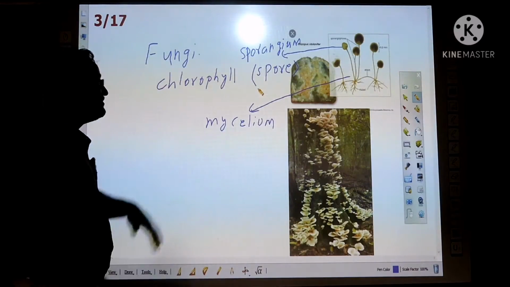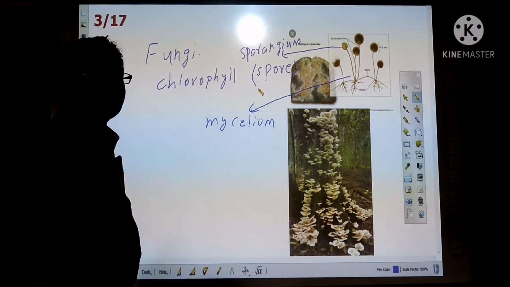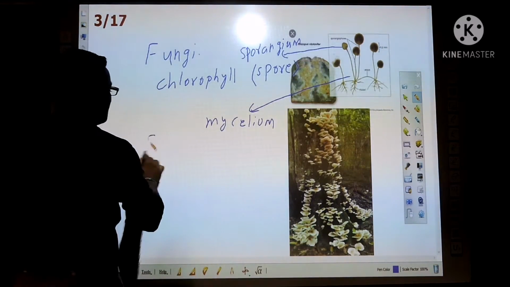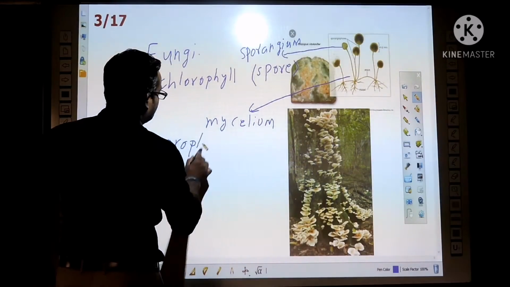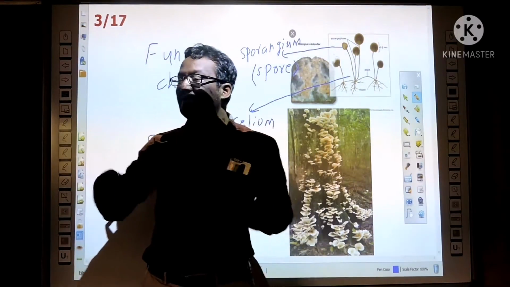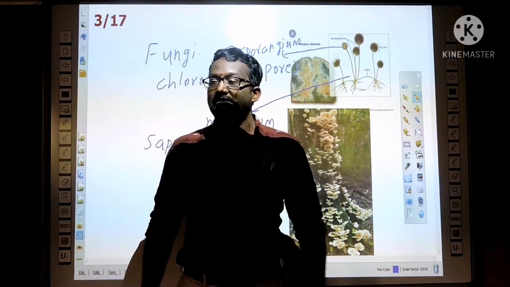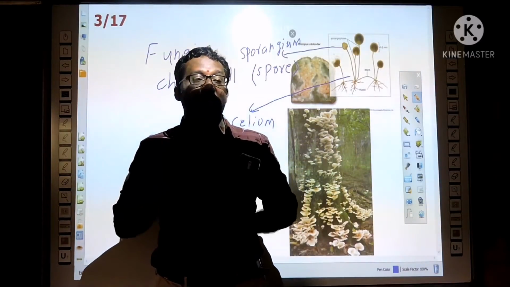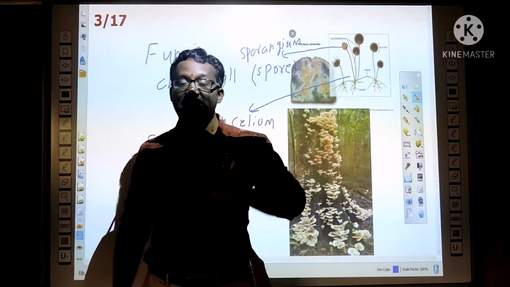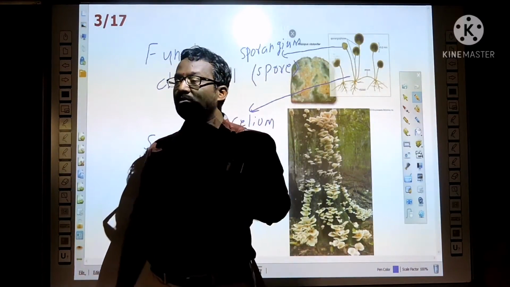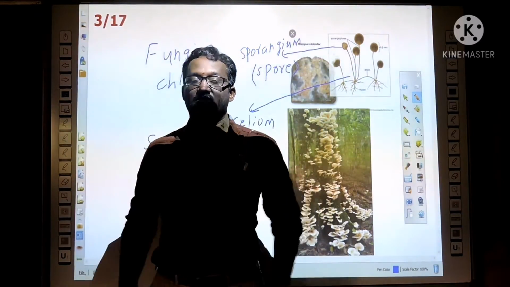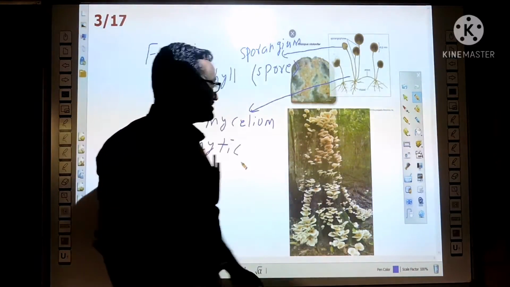Okay, what type of nutrition happens? Since they are not autotrophs, they can't prepare the food, so they show saprophytic nutrition. Saprophytic means they get the food from dead and decaying matter. In this method, first of all, they digest the food outside the body by releasing some chemicals. Understand? The food is digested outside the body by breaking it down into simple forms. After digestion outside the body, they absorb that product. This type of nutrition is called saprophytic nutrition.